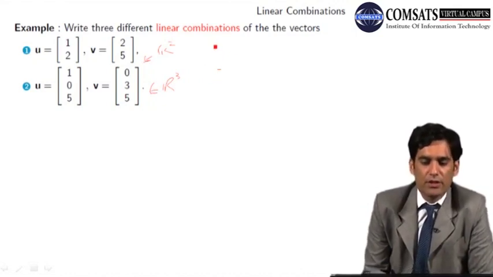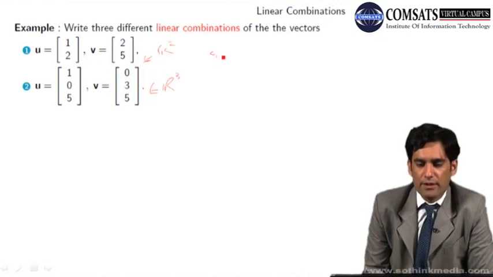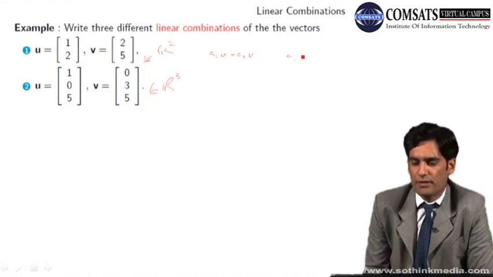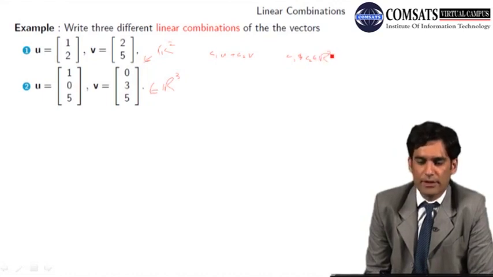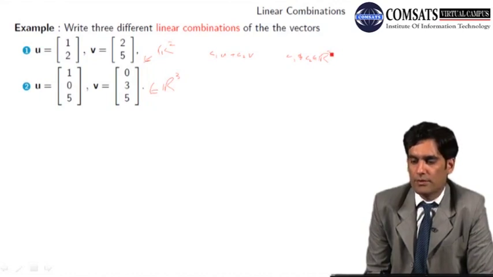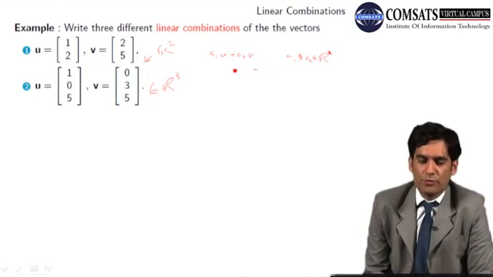लीनियर कॉम्बिनेशन इन जनरली स्पीकिंग क्या होता है? C1u plus C2v, where C1 and C2 belong to real numbers R. Here we have R, the set of real numbers. C1, C2 could be anyone.